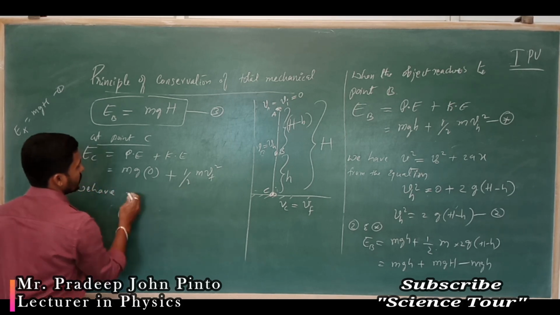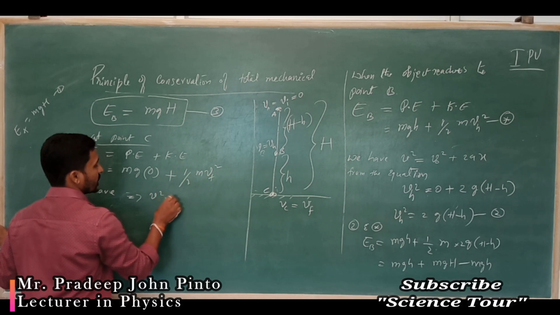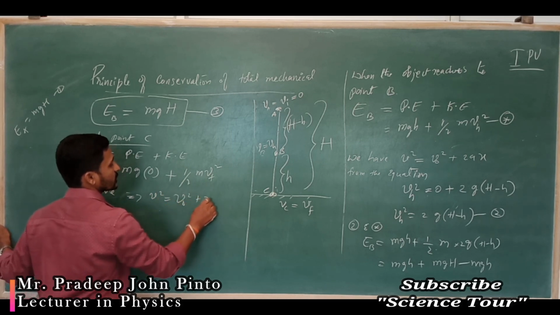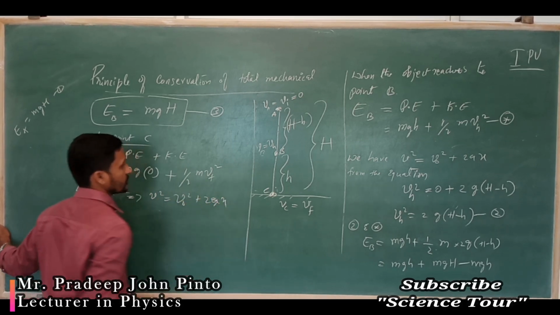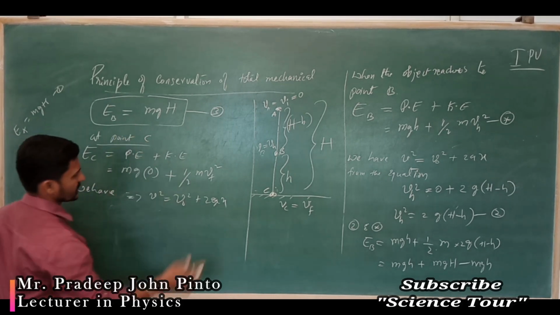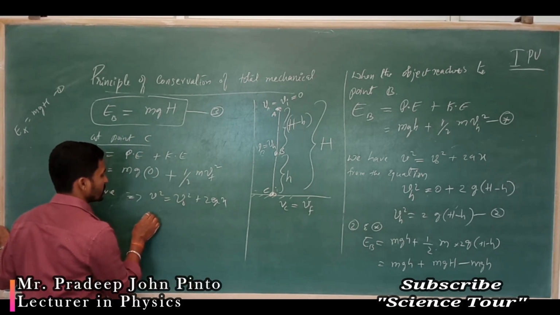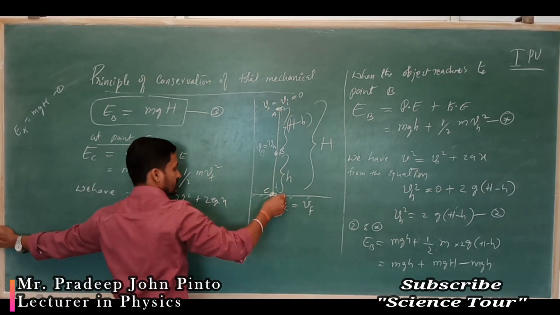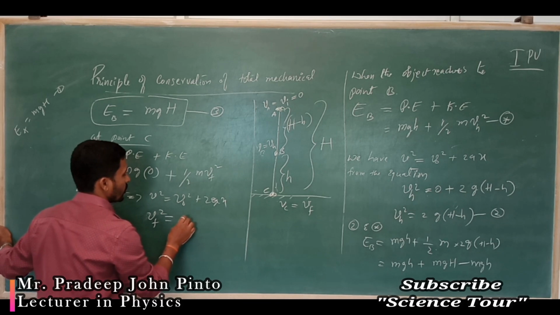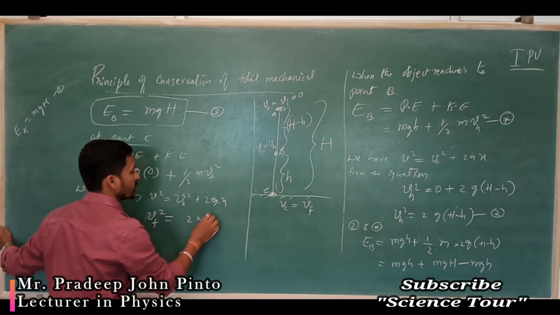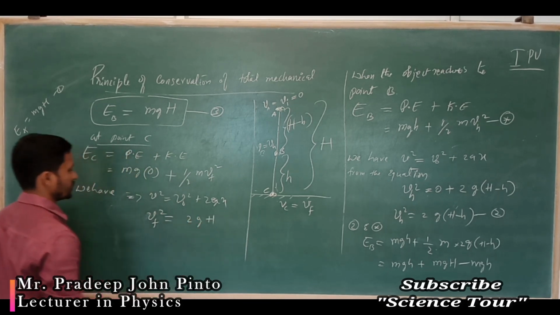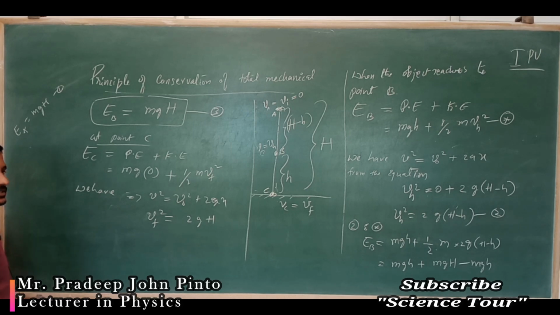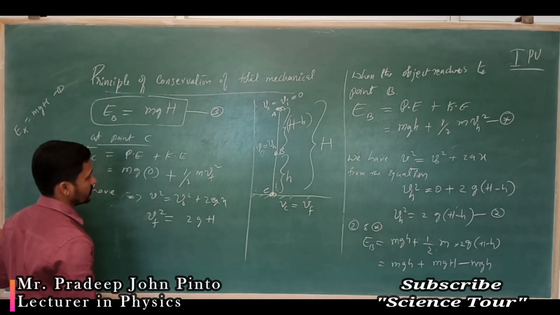Similarly we have V square is equal to V naught square plus 2ax. No direction, just magnitude is enough. Initial velocity was 0, it started from here. So Vf square is 2 into g into H, H is the displacement.